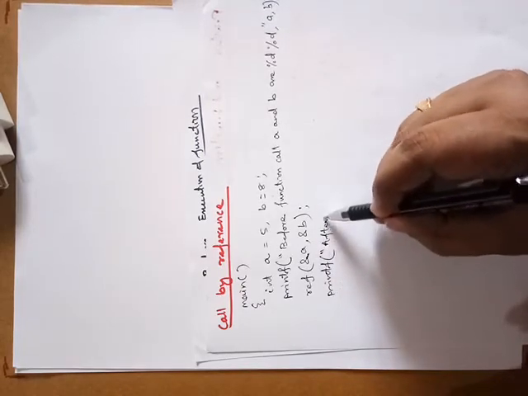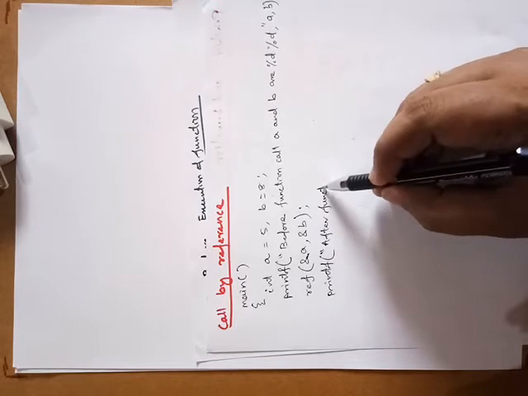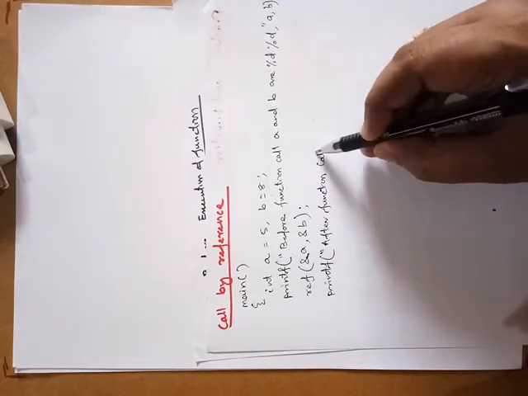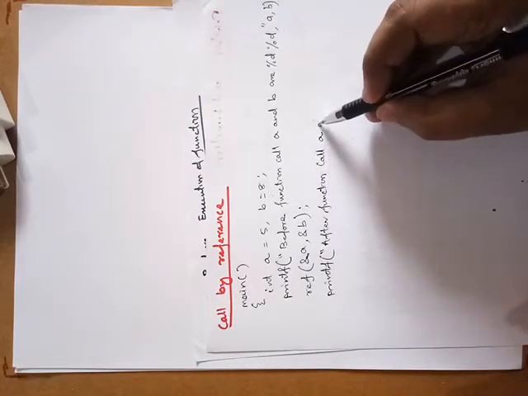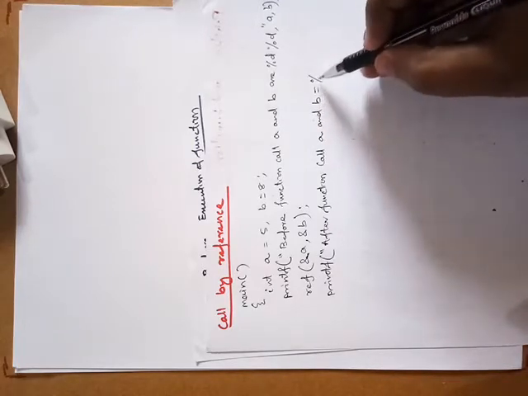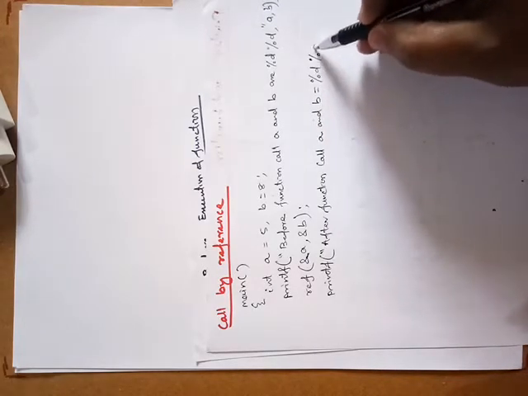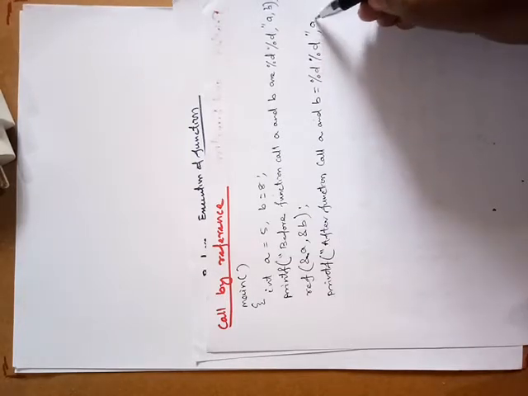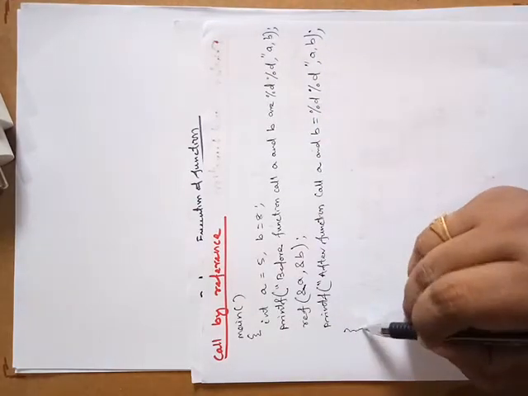Now after that I will again check the values of a and b. After function call, the values of a and b are %d, %d. So this is all about the calling function.